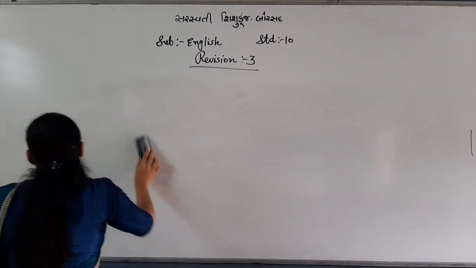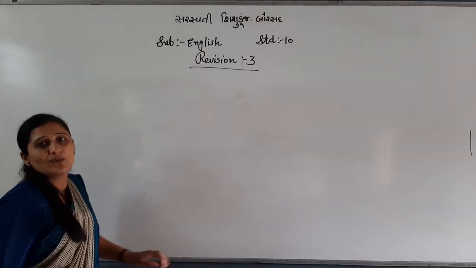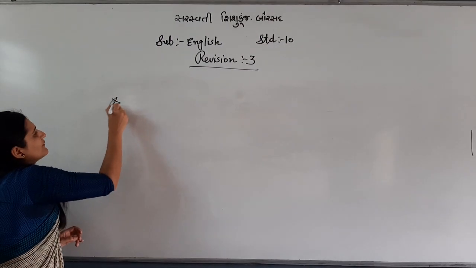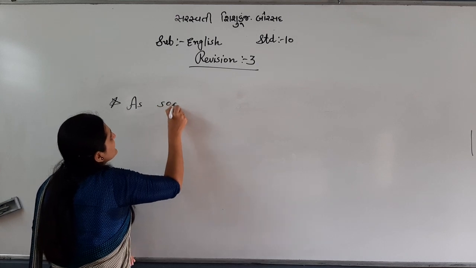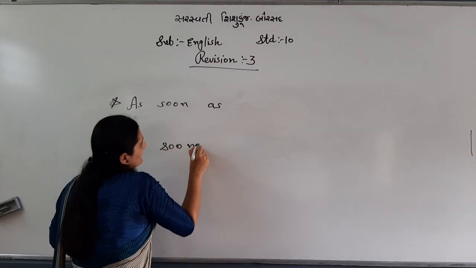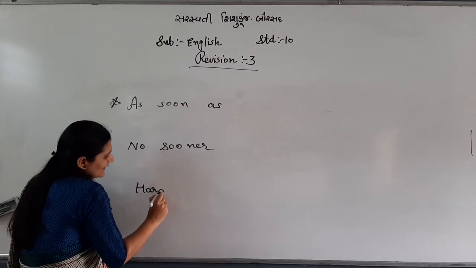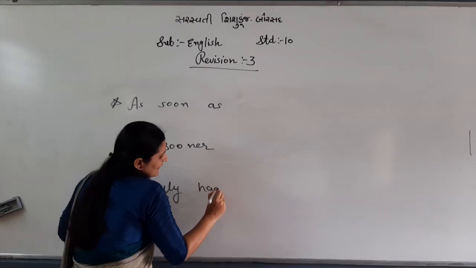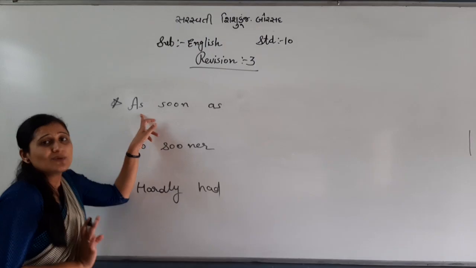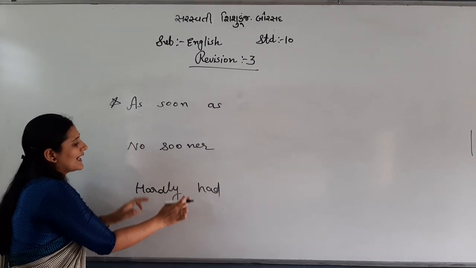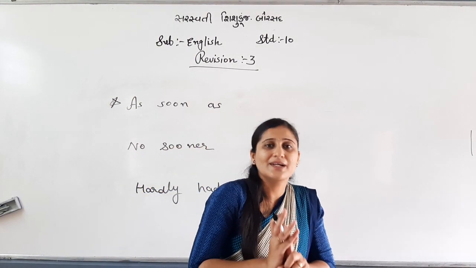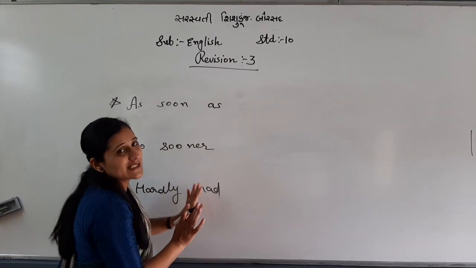Now see, some days before you also had that Sunday test. In that I have already explained. But let me just talk about it within 2 minutes: as soon as, no sooner, hardly, had. Let me take all three together without examples, right? Because I discussed it only some days before. So what is the common rule? As soon as, no sooner, hardly, had. The common rule is whichever activity is completed first, that will be with these three, right?